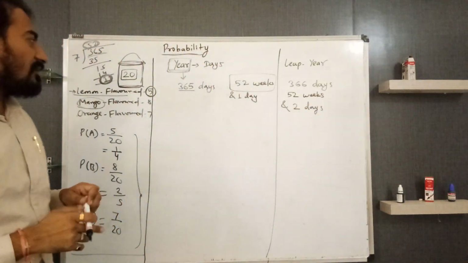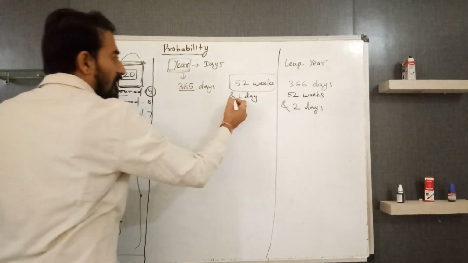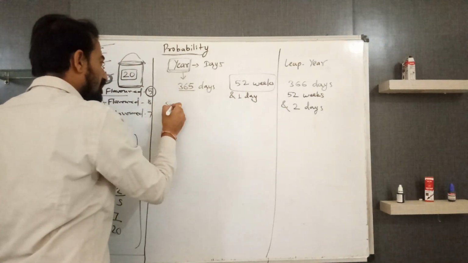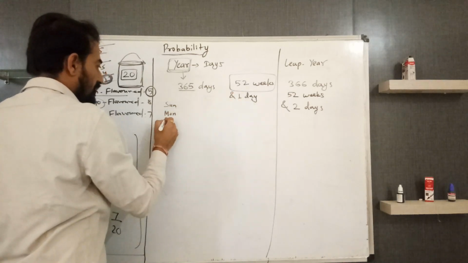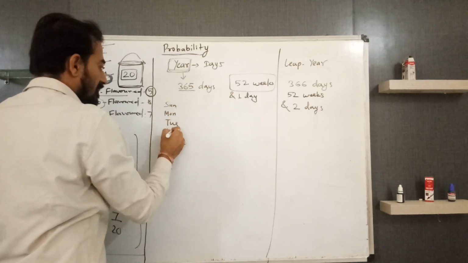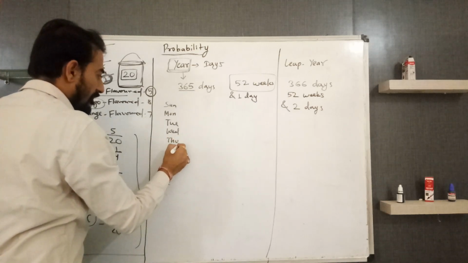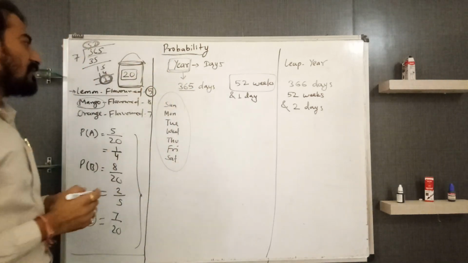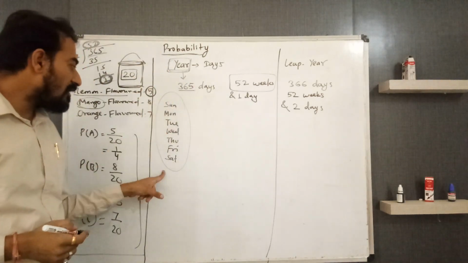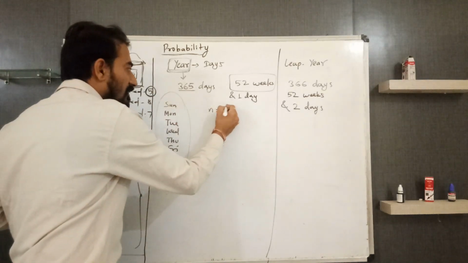Now first we shall think about total possible outcomes. So this extra 1 day may be Sunday, any day can be. Just try to understand. So these are possible outcomes. What is the total number of possible outcomes? 7. So here n we have 7.